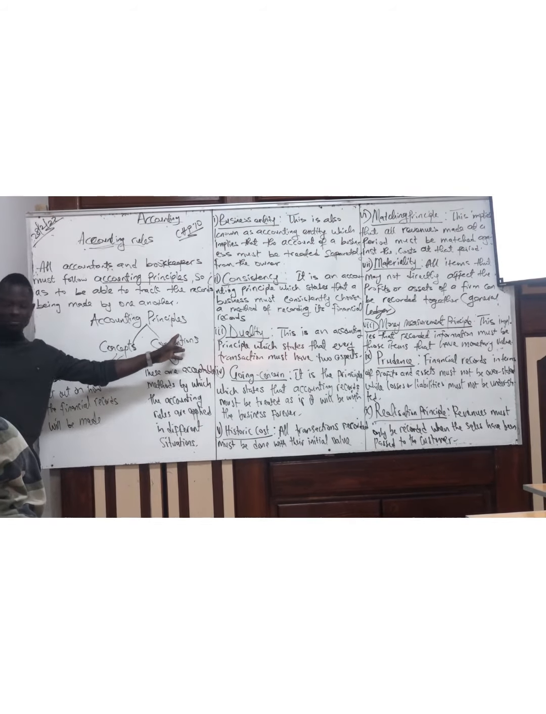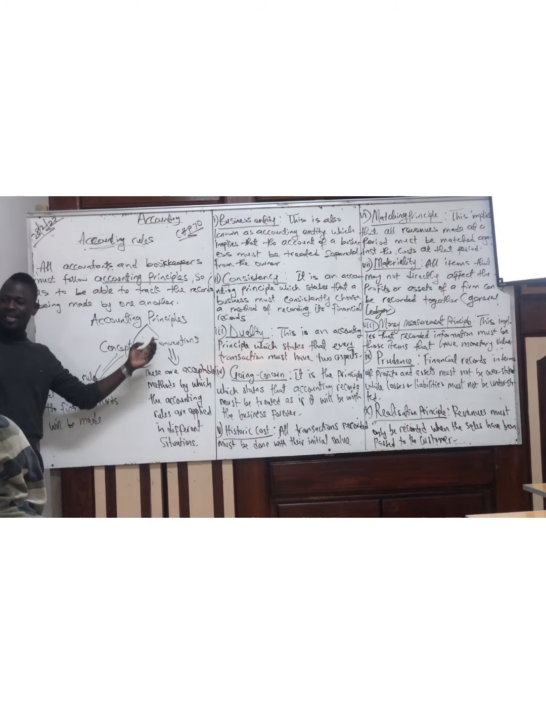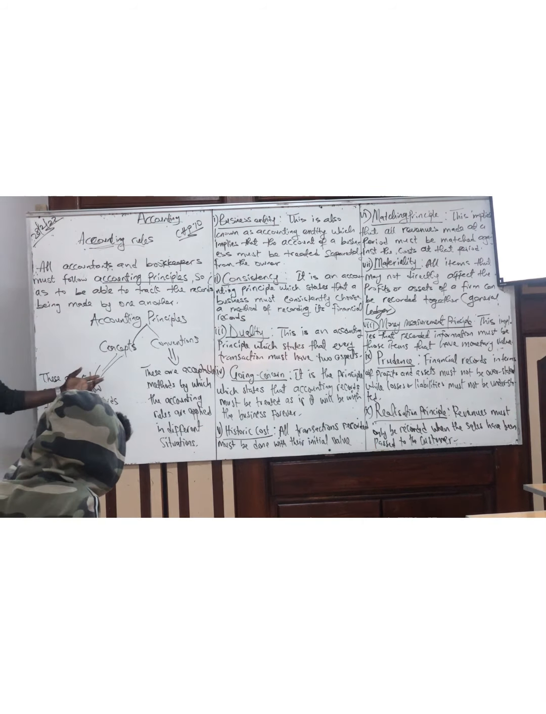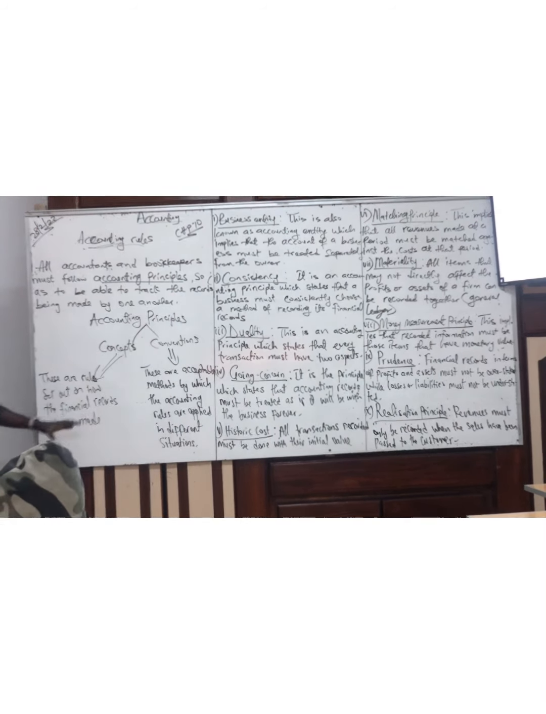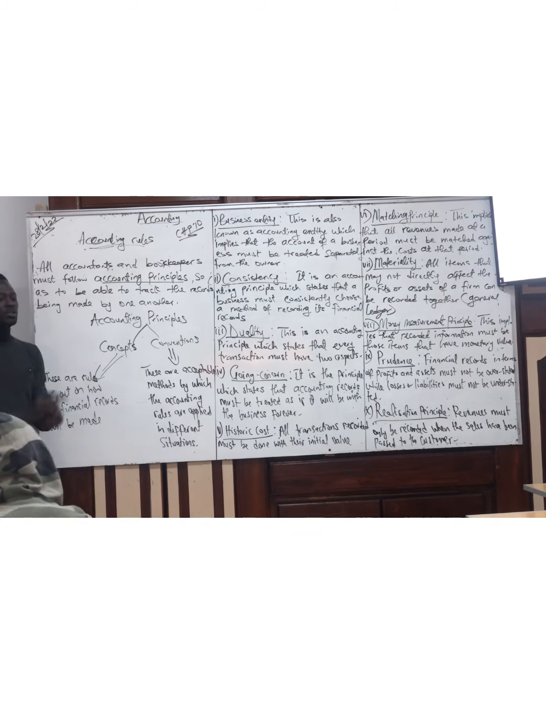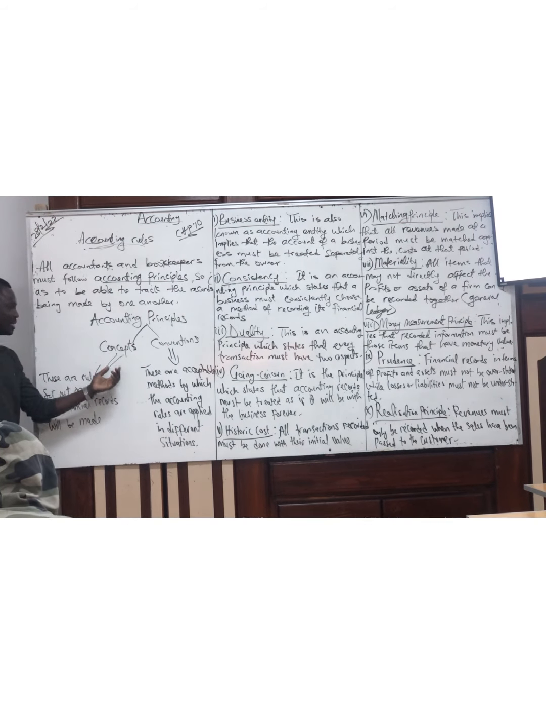So what are accounting principles? We talk about accounting concepts and accounting conventions. What are accounting concepts? These are rules set out on how the financial records will be made. The rules set out on how you record your financial record, or how you record your financial statement, are what we call accounting concepts.